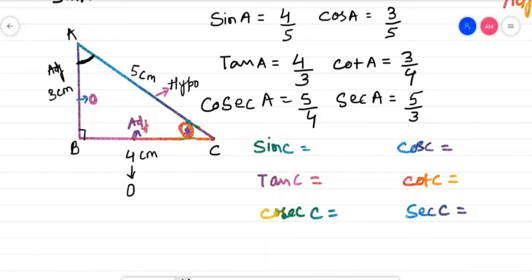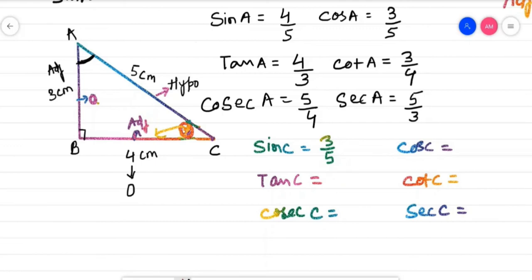So for this angle, the adjacent side is this one and the opposite side is this one. So if you want to find the ratio of sin C, sin C will be equal to 3 by 5.